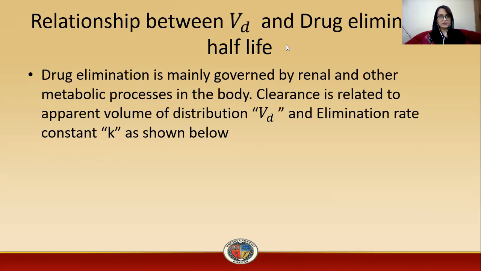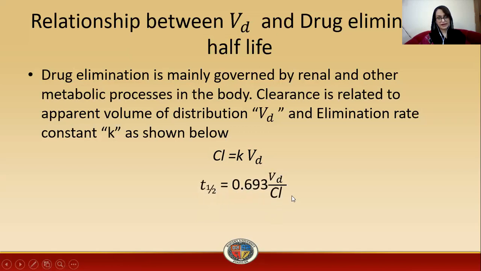So drug elimination is mainly governed by renal and other metabolic processes in the body. Clearance is related to apparent volume of distribution, elimination half-life, and elimination rate constant K, as shown below. As I have told you, clearance is equal to K times volume of distribution, where K is the elimination rate constant, VD is the volume of distribution, and CL is the clearance. So half-life is equal to 0.693 times volume of distribution divided by clearance.